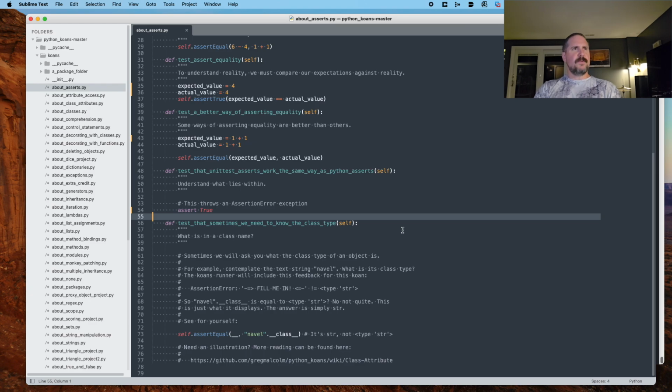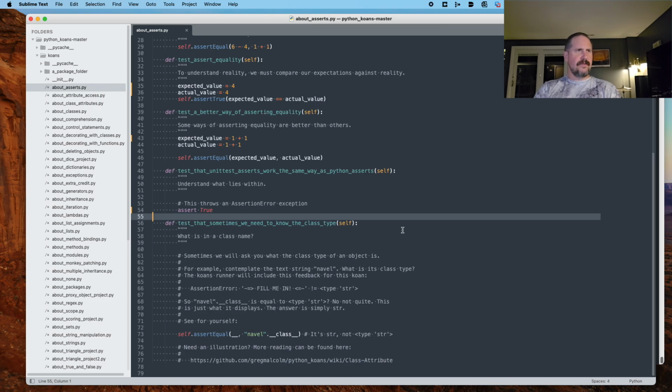All right, last one for this file. Test that sometimes we need to know the class type. Okay, what is in a class name? Sometimes we will ask you what the class type of an object is. For example, contemplate the text string novel. What is its class type? The Koans runner will include this feedback for this koan: assertion error, fill me in, does not equal type string, str.